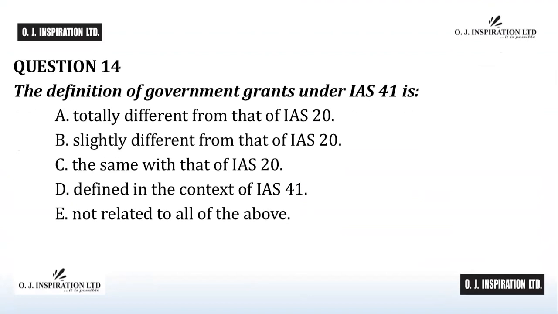Question number 14. The answer to question number 14 is C, the same with that of IAS 20. IAS 41 refers to the definition of government grant provided in IAS 20. IAS 20 Accounting for Government Grants and Disclosure of Government Assistance defines government grants as assistance by government in the form of transfers of resources to an entity in return for past or future compliance with certain conditions relating to the operating activities of the entity. C is the answer to question number 14.